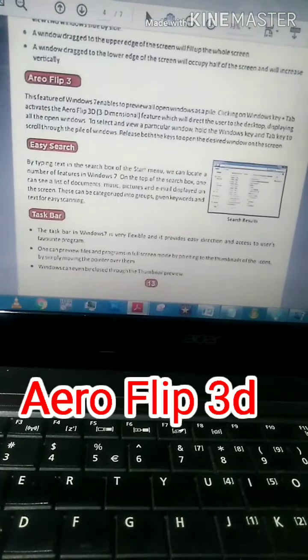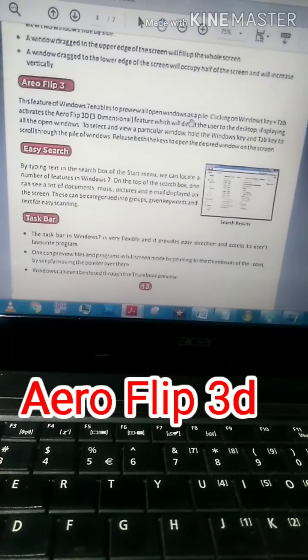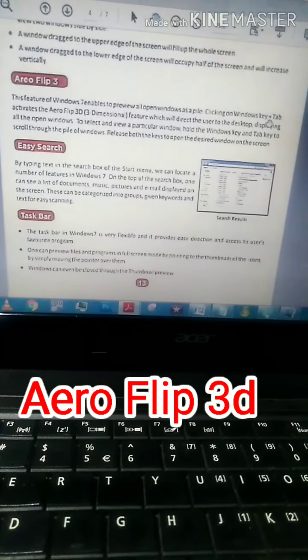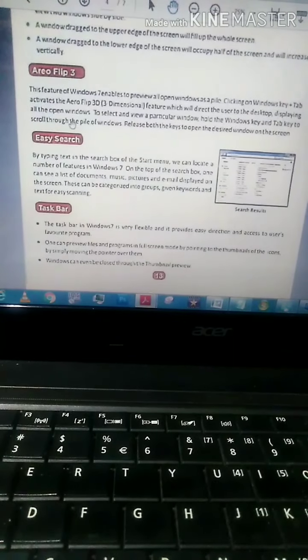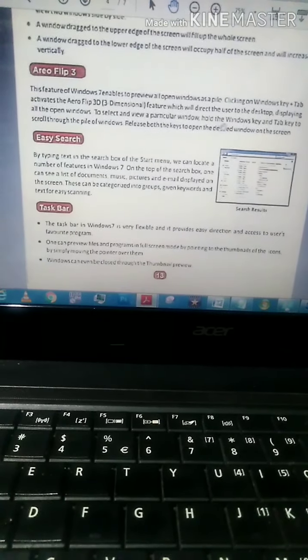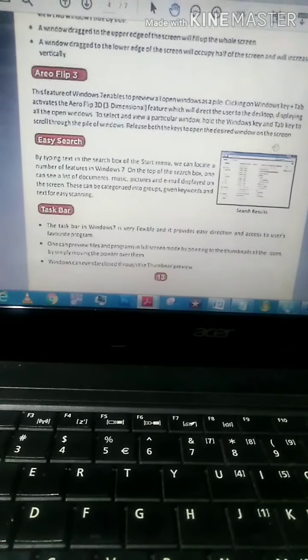Next, Aero Flip 3D. This feature of Windows 7 enables you to preview all open windows by clicking the Windows key plus Tab. This feature will direct the user to the desktop, displaying all the open windows. To view a particular window, hold the Windows key and the Tab key to scroll through the pile of windows. Release both keys to open the desired window on the screen. Here on my keyboard I am holding the Windows button and selecting the Tab button. Listen to what is happening.